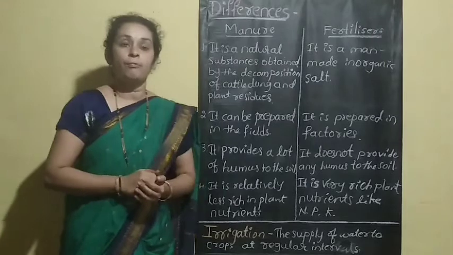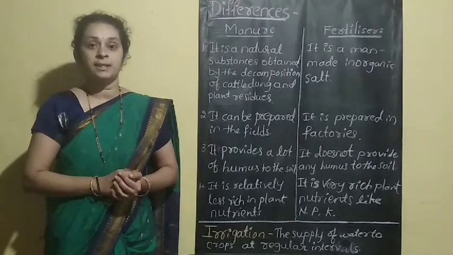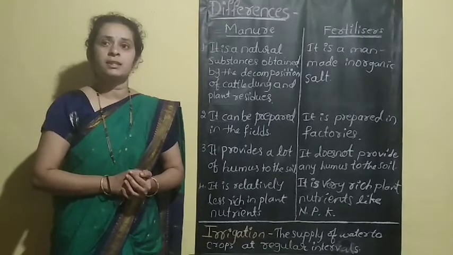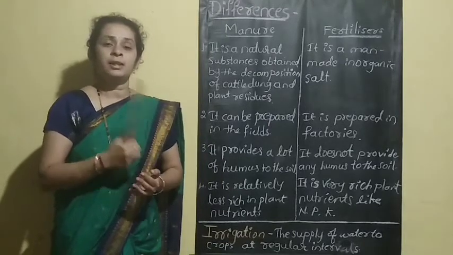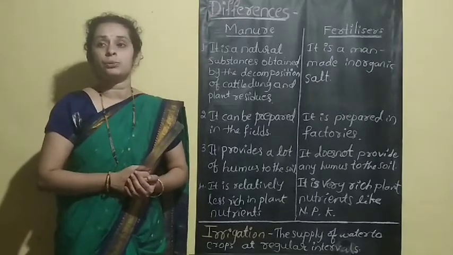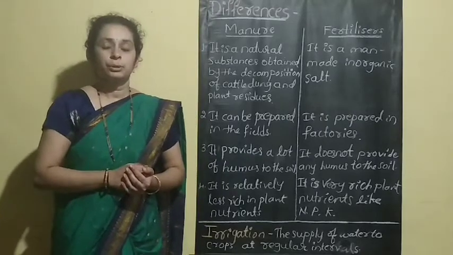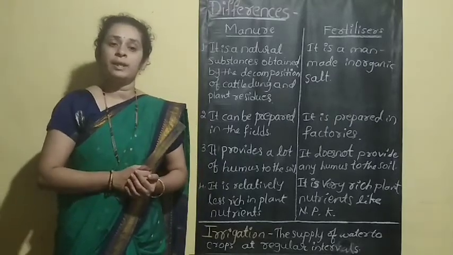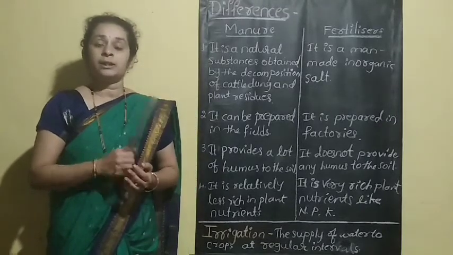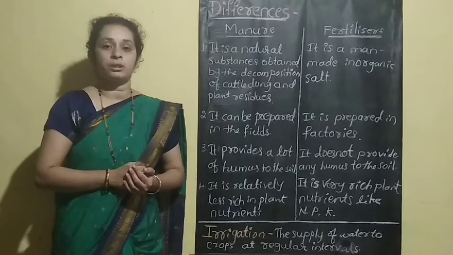Next, we go to the next step in agricultural practice, that is irrigation. What is irrigation? In general terms, irrigation means supply of water to the agricultural crops. You know that water is very essential for the growth and development of the plant. Ninety percent of the plant body is made up of water.